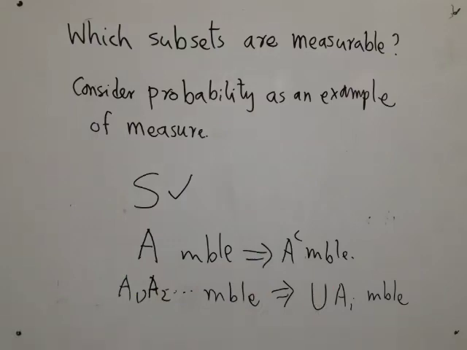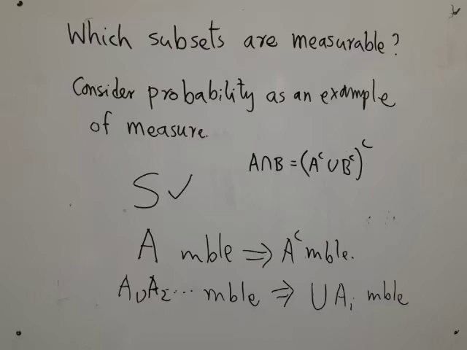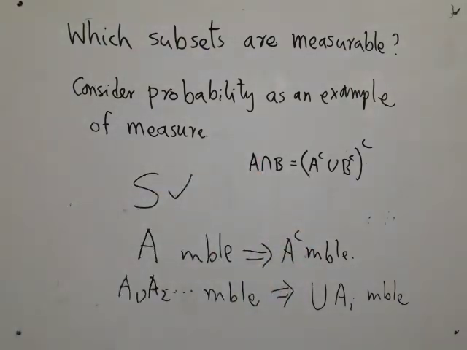Now there is a law called De Morgan's law, which expresses intersection in terms of union and complement. So when I allow countable union, and when I allow complement, naturally countable intersection also gets included. So if A1, A2, etc. are measurable, then their intersection is also measurable. I do not need to put that as a separate condition.